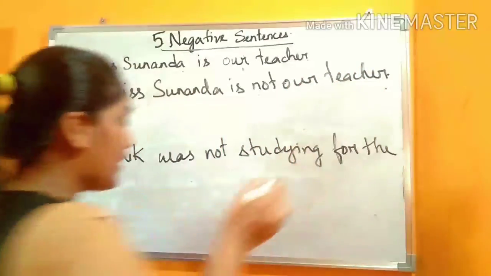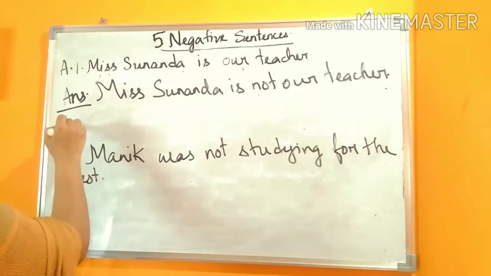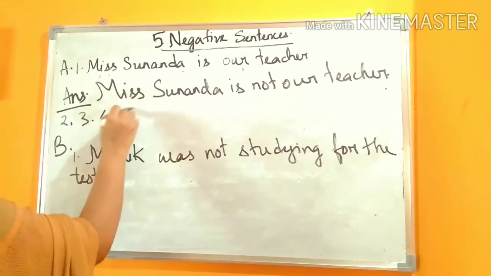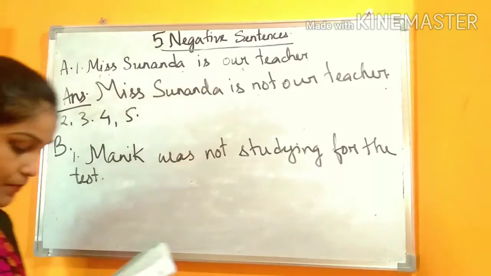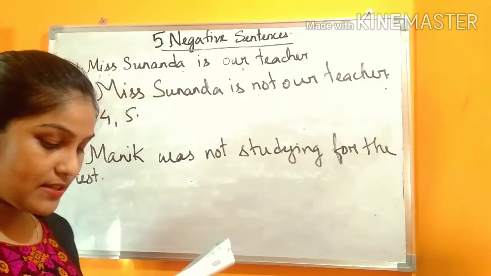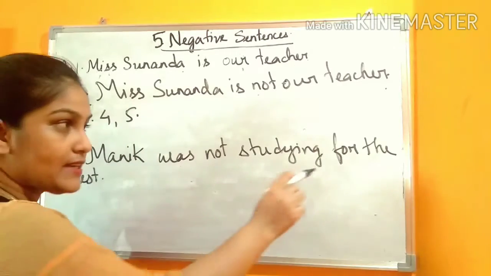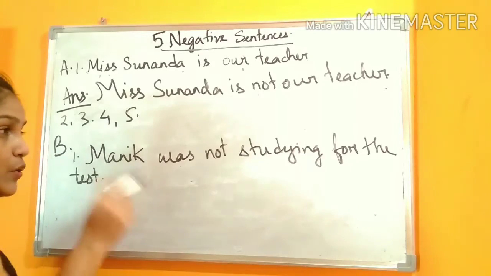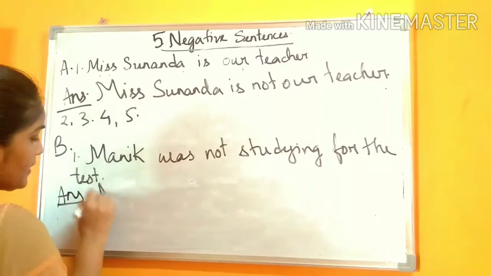Yes. So in this way you will do 2, 3, 4, 5. It is there in your book, so you will do it by yourself. Of question number A. Now question number B. Change these negative sentences into their positive forms. Now the opposite is given, the sentence is given in negative. This is a negative sentence and you have to change this into a positive one.